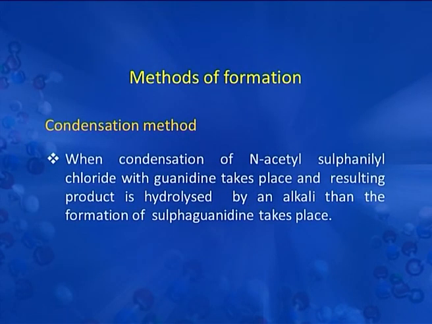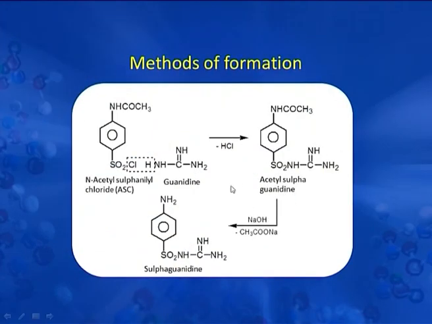Now we will discuss the method of formation. First is the condensation method. When condensation of N-acetyl sulfanilyl chloride with guanidine takes place and the resulting product is hydrolyzed by an alkali, then the formation of sulfaguanidine takes place. Here we have the chemical reactions. It is the structure of N-acetyl sulfanilyl chloride, that is ASC, which reacts with guanidine, that is C(NH)(NH2)NH2, and the removal of HCl takes place.